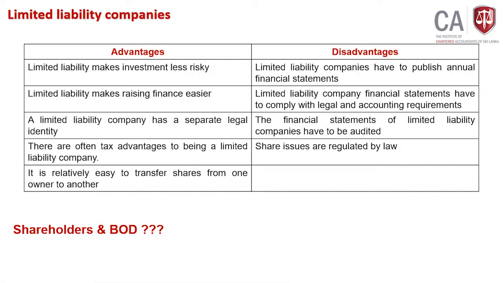No. To argue like that, you should be able to have control, or you should be able to give significant influence to the organization. If not, you can't be a board of director in that company by having a small number of shares, but you can purchase shares. All shareholders are not board of directors, but if you have majority shares, you can represent the board. That is also fine. A shareholder can be a board of director, but all shareholders are not board of directors.